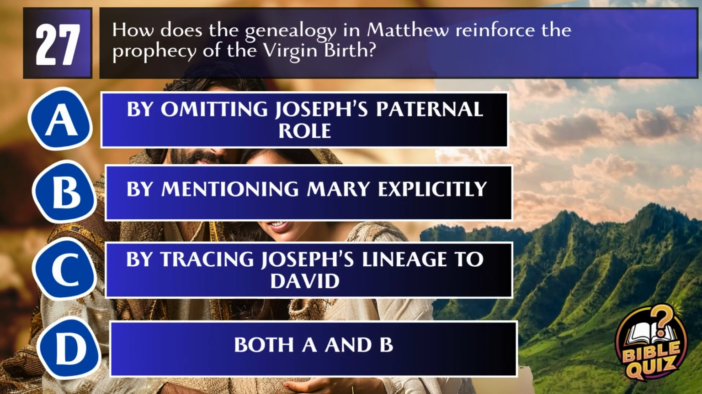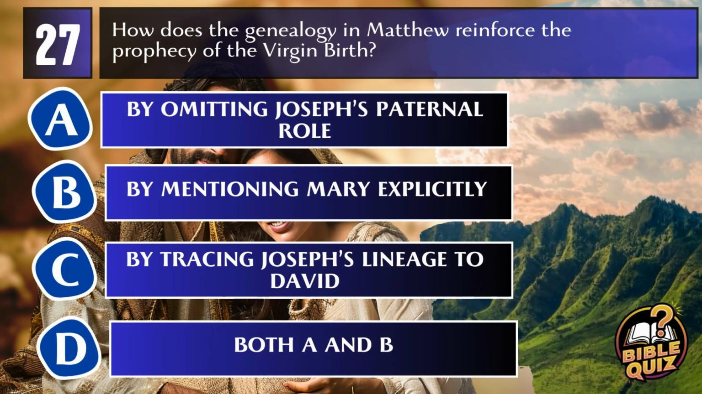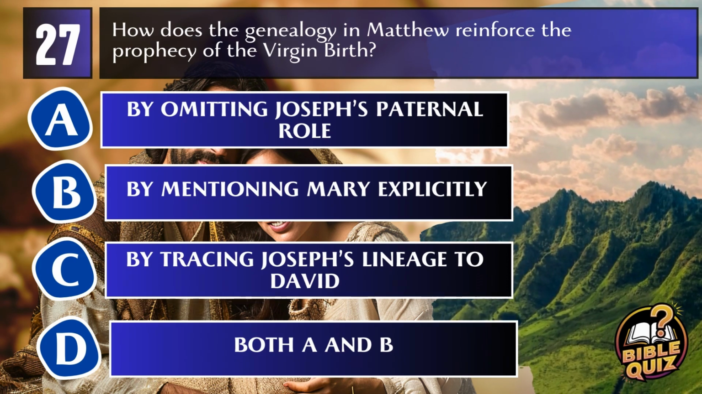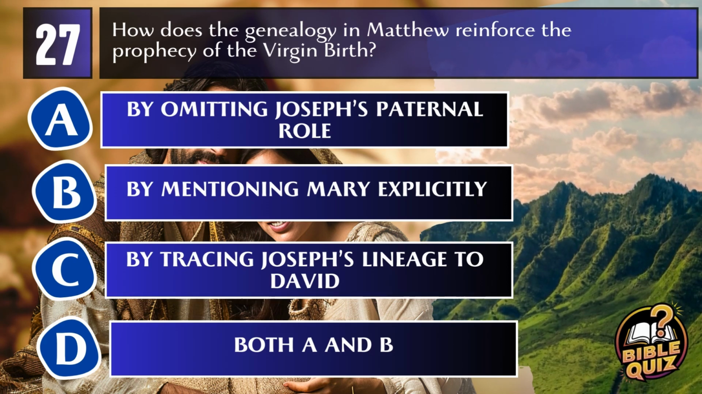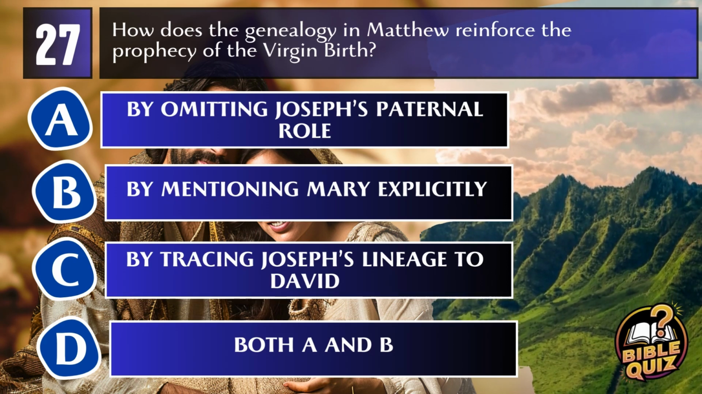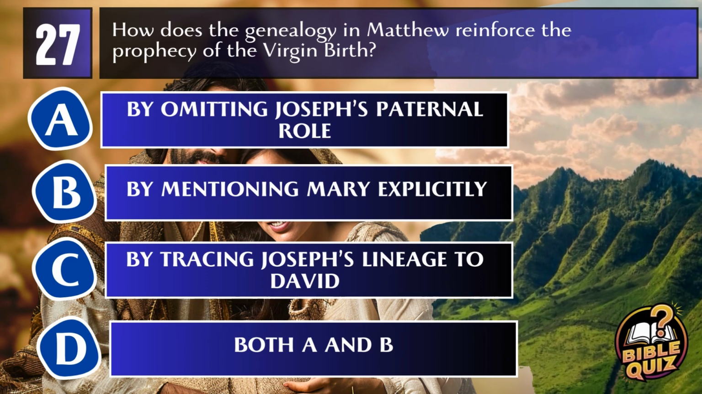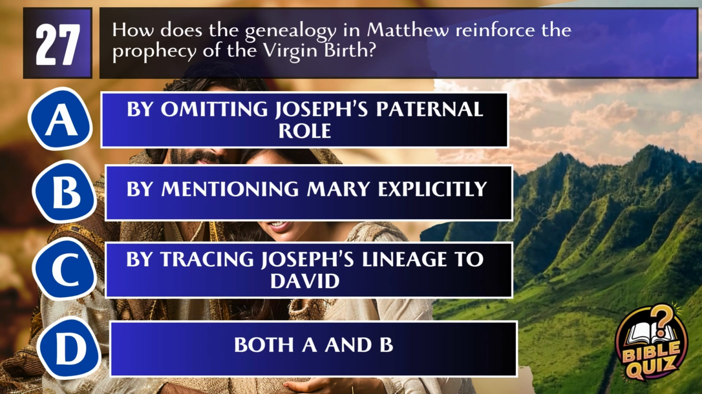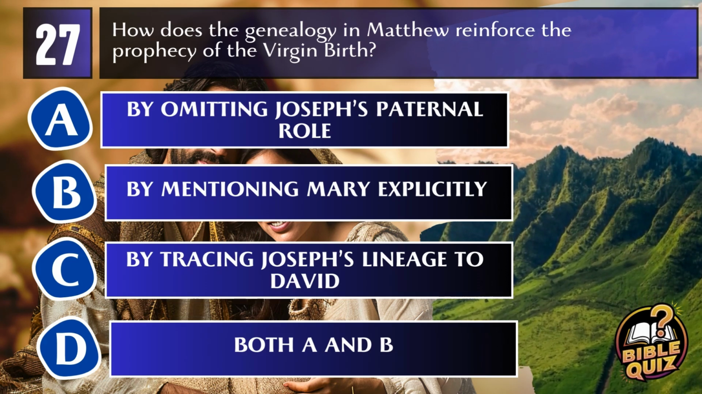Question 27. How does the genealogy in Matthew reinforce the prophecy of the virgin birth? A. By omitting Joseph's paternal role. B. By mentioning Mary explicitly. C. By tracing Joseph's lineage to David. D. Both A and B.